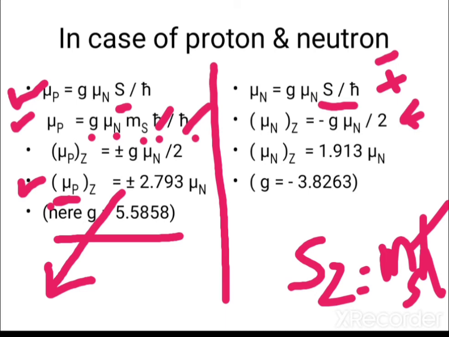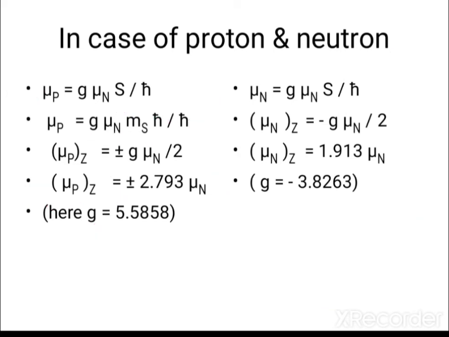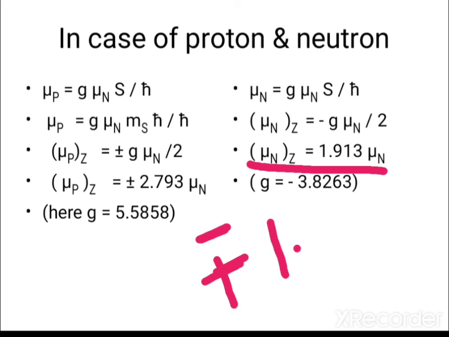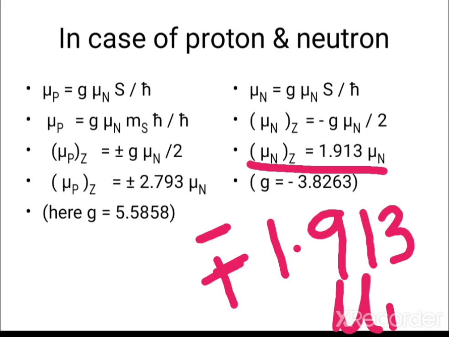So ultimately, after putting the value of g factor here, we got minus plus 1.913 mu n. So you can correct here that in this line the value is minus plus 1.913 mu n. Okay.